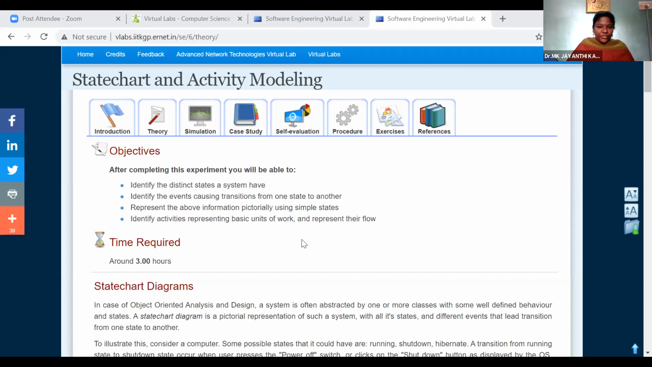Represent the above information pictorially using simple states. So you can represent the various states of your project in pictorial form, graphical form, using this diagram. Identify activities representing basic units of work and represent their flow. So you can identify the various activities of your system and how the transactions are processed one after another in a flow of activities. So these are the main objectives.